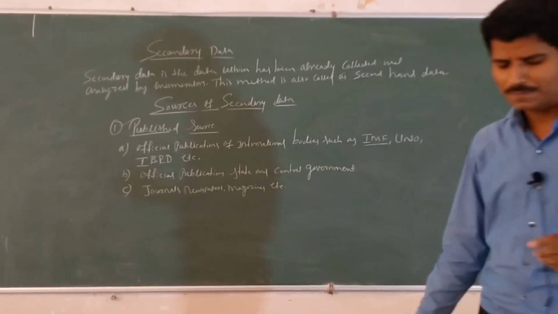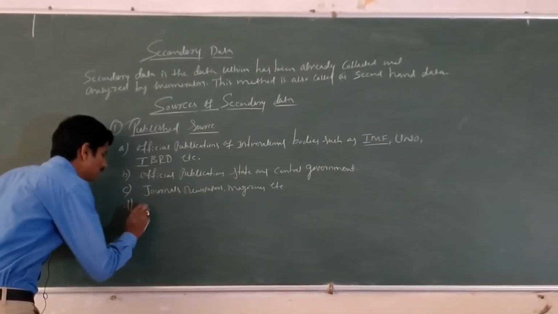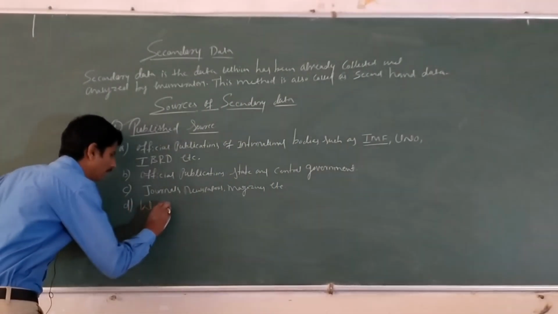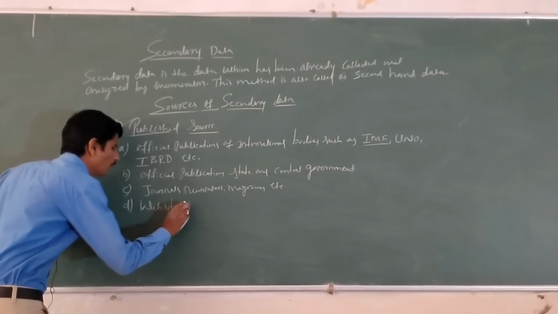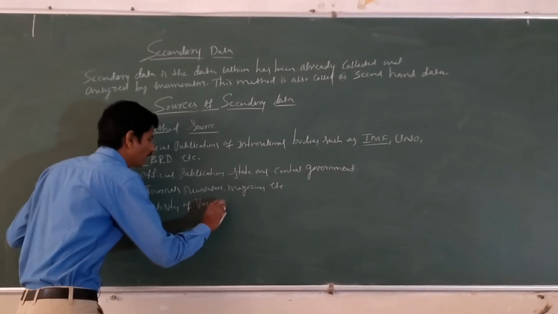The next, websites of various organizations on the internet.